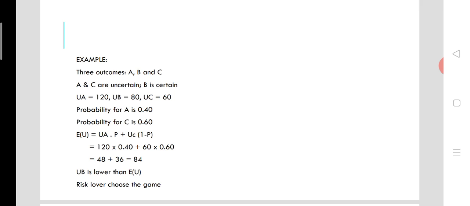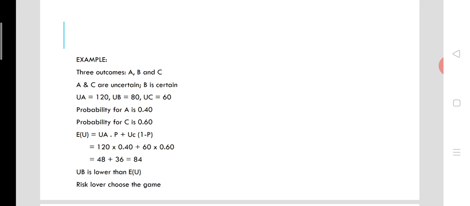And let's estimate the expected utility, then we can have a decision on that. The formula for finding the expected utility is utility of A into probability of A plus utility of C into 1 minus that probability.